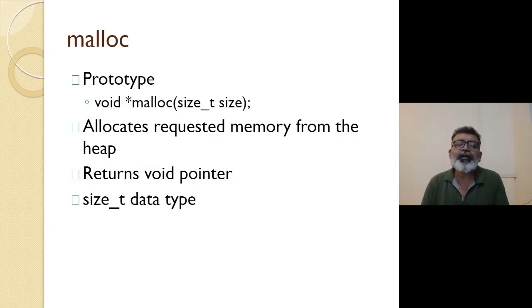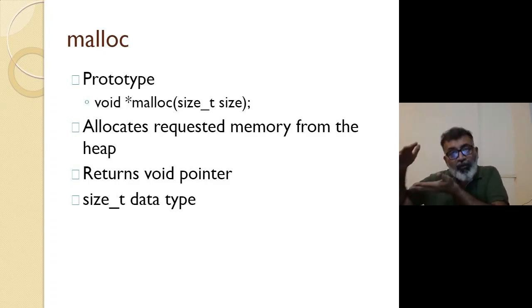Now, size_t is an unsigned integer because memory is a number of bytes, which is always going to be positive, right? How can it be negative? So after C99 they came along with the size_t data type, and that memory is allocated from the heap.